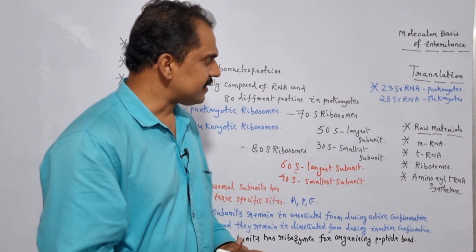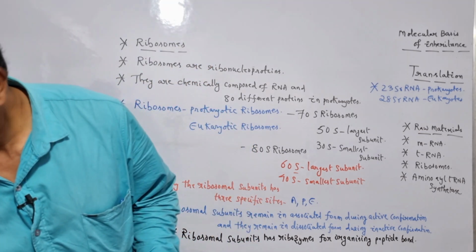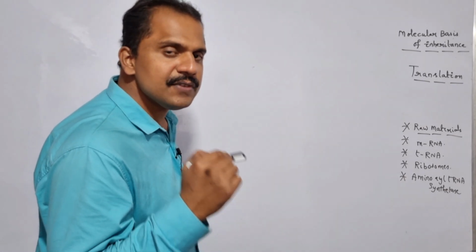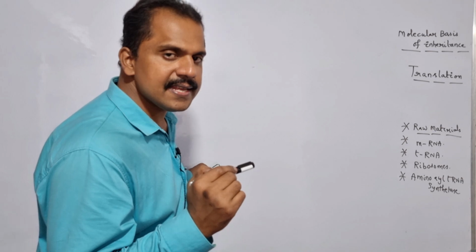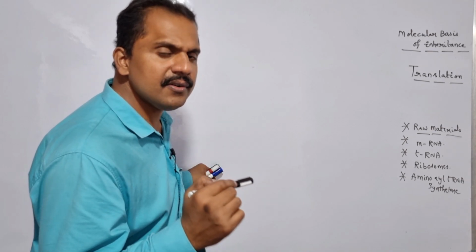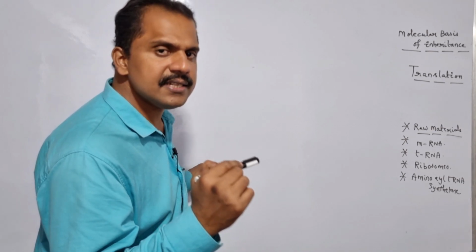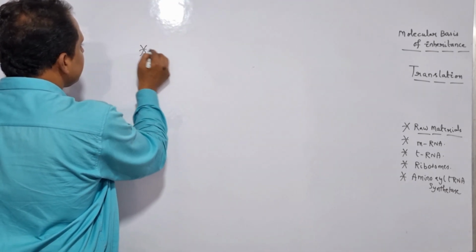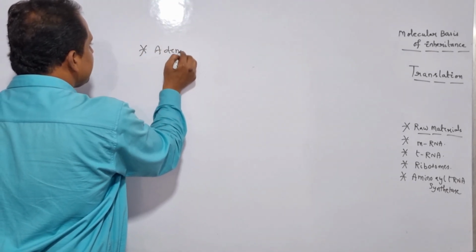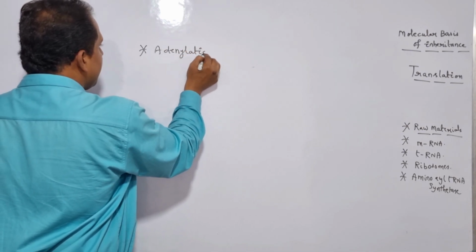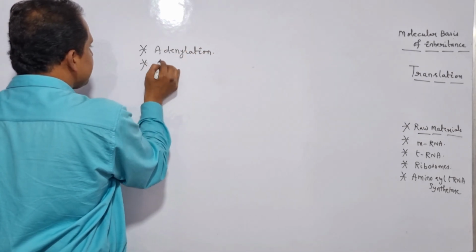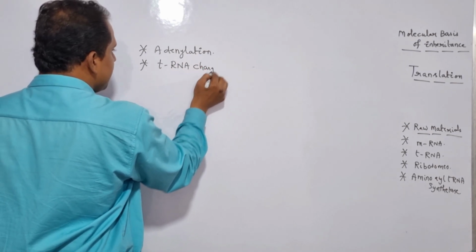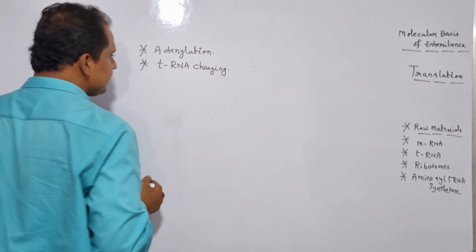So let me arrange the things here. Adenylation and the other one is tRNA charging.